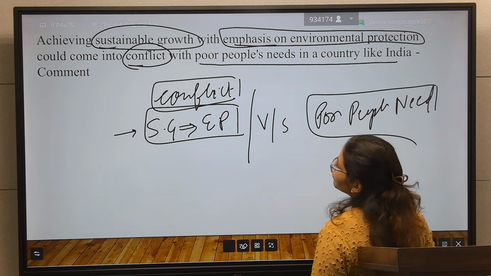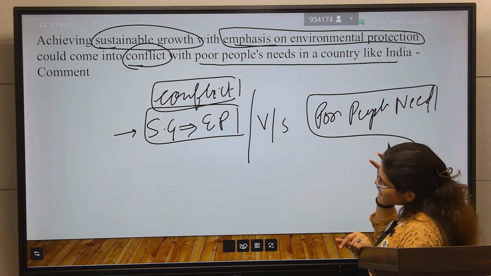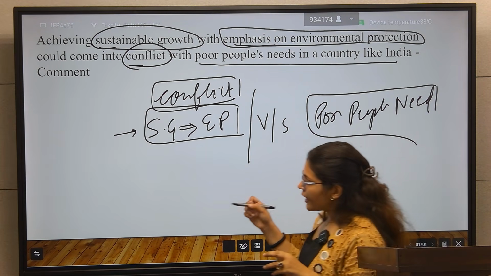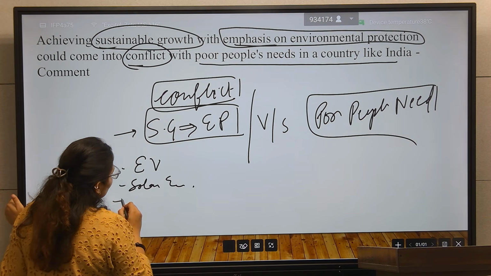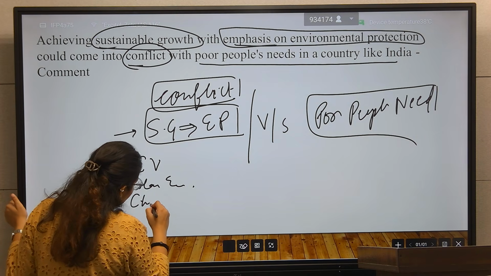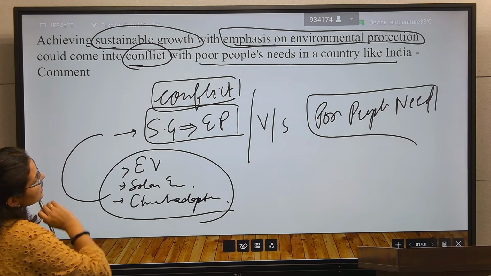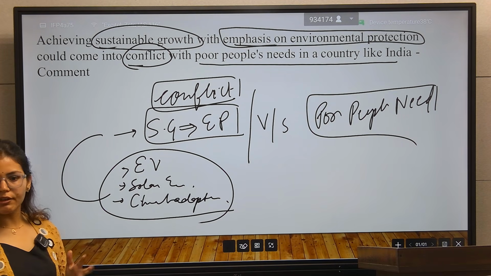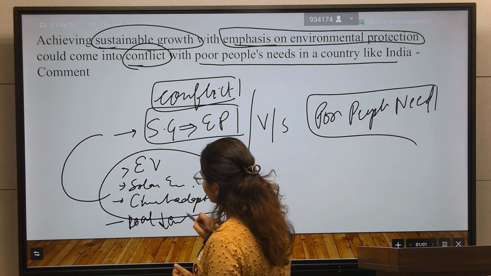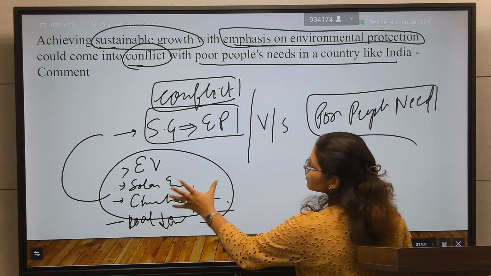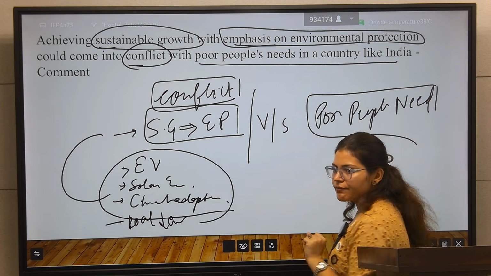For the sustainable growth we are doing some environment protection things, right? Like we are talking about the EV, we are talking about solar energy, we are talking about climate adaptation. Cutting CO2, coal cut out, right, we are cutting CO2. So all these we are doing for the sustainable growth that emphasizes environment protection.